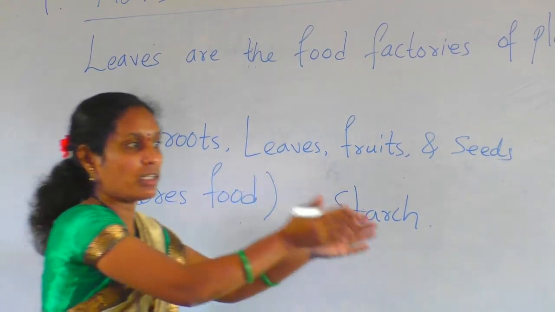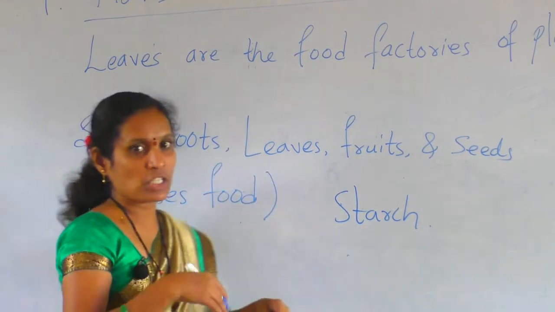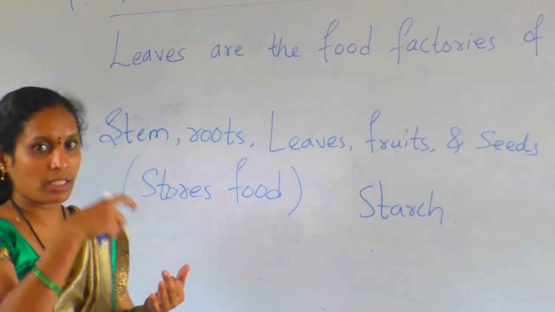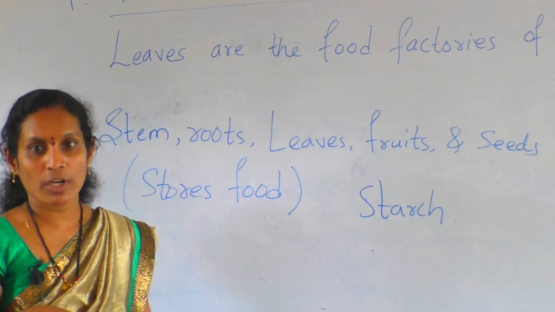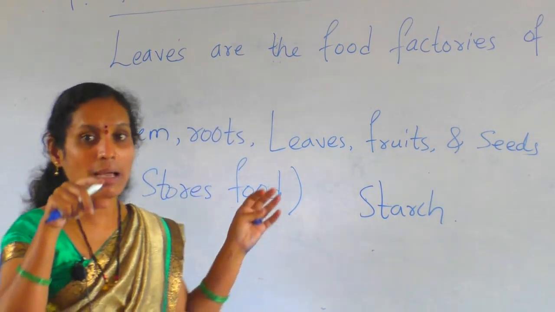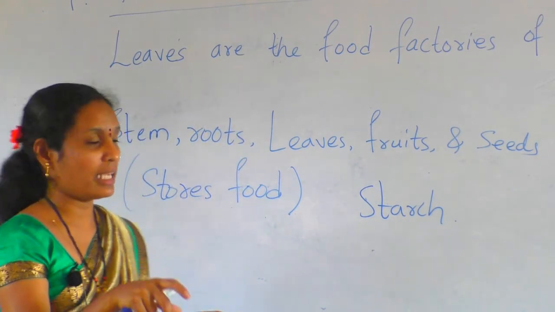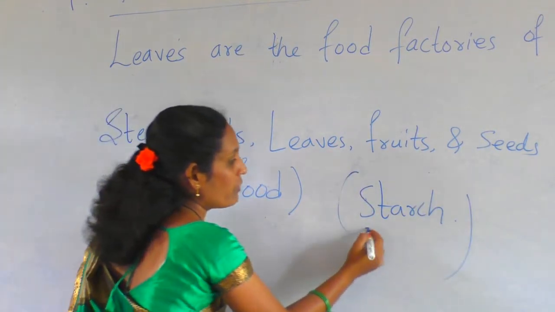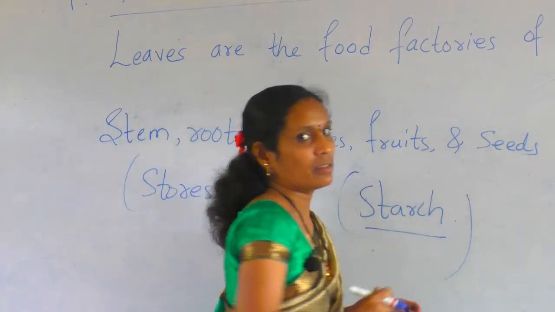It is not storing like water separate, mineral separate, sunlight, carbon dioxide separate. At a time all mixed together, carbon dioxide, water, minerals. During the daytime it will take the sunlight and prepare its food, and the prepared food it will supply to all the parts of the plant. After that, the left food will be stored in the form of starch. It will store in the stem, root, leaves, fruits and seeds.